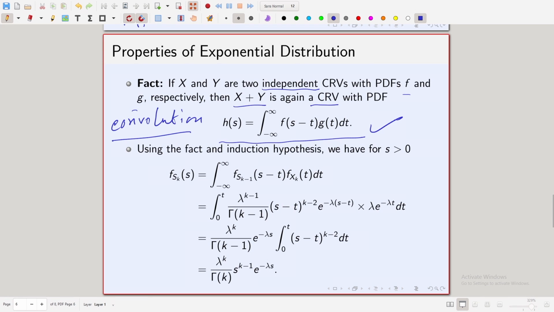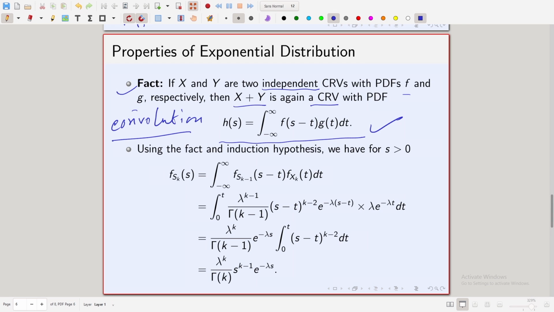So, if x and y are two independent continuous random variables having probability density functions f and g respectively, then the random variable x plus y is again a continuous random variable having probability density function given by this formula, integral from minus infinity to infinity of f of s minus t times g of t dt. This formula is what is called the convolution formula, but anyway the terminology does not matter.